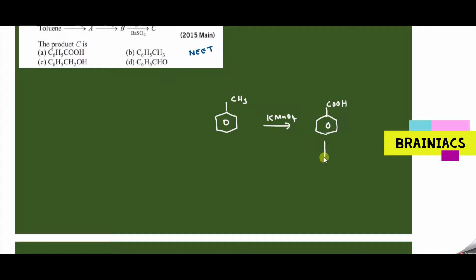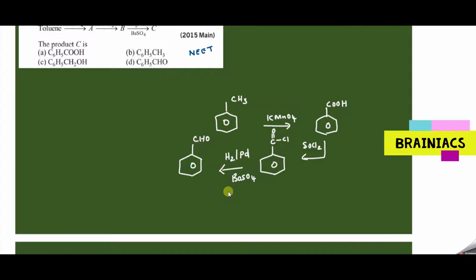Correct. Then it is treated with SOCl2. What will happen? Exactly, it will replace the OH group with Cl. Then what is happening? It is further treated with hydrogen and palladium. What is this reagent and where is it used? Hydrogen, palladium and barium sulfate: Rosenmund's reduction reaction. So it will end up as CHO. This is called controlled reduction.